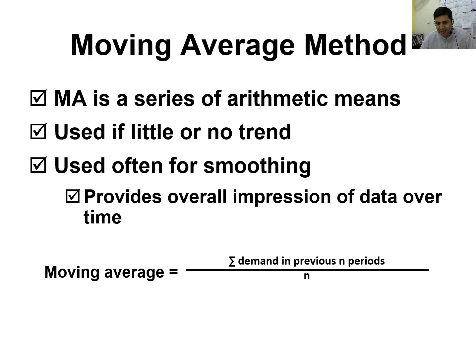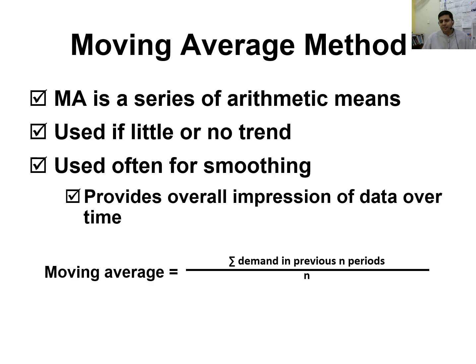Moving average is the basic arithmetic mean series forecast, which we normally use in a situation where there is little or no trend available. In my previous lecture I discussed that a trend is a long-term pattern that takes a long time period. So we can use moving average where there is no trend. We can also use moving average where there is some seasonality, meaning specific changes occur due to a specific season.